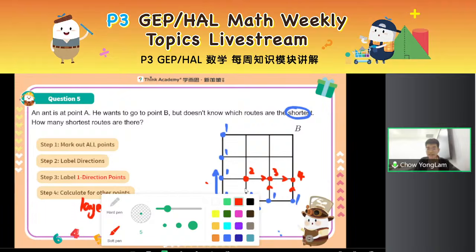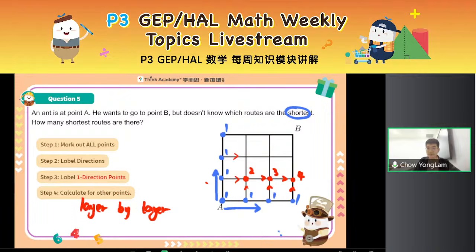Okay, now let's look at the next row. 1 plus 2 is 3. 3 plus 3 is 6. 6 plus 4 is 10. All right, now let's look at another row on top. Right, 1 plus 3 is 4. 4 plus 6 is 10. 10 plus 10 is 20. Right, so altogether there are 20 shortest routes.